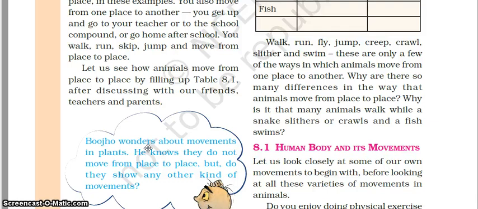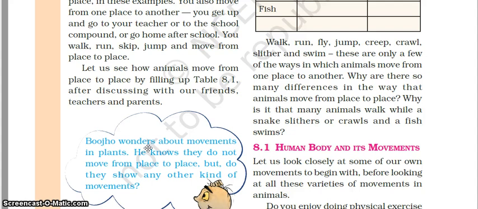You must have seen a sunflower moving, changing its direction with the change in the position of sun. The touch me not plant, which closes when you touch it. So all these are body movement in case of plants.